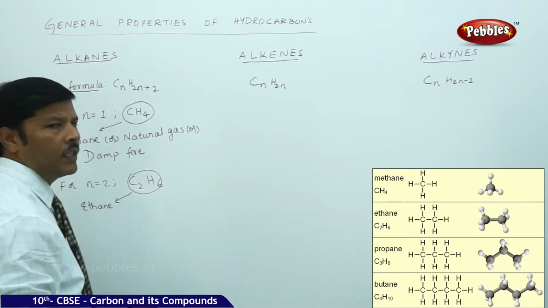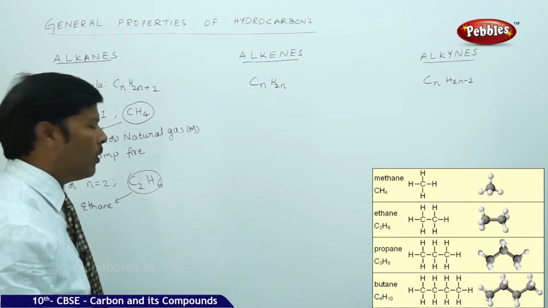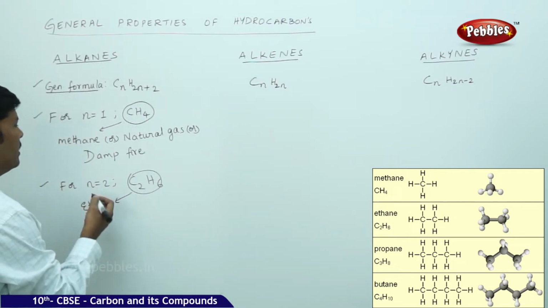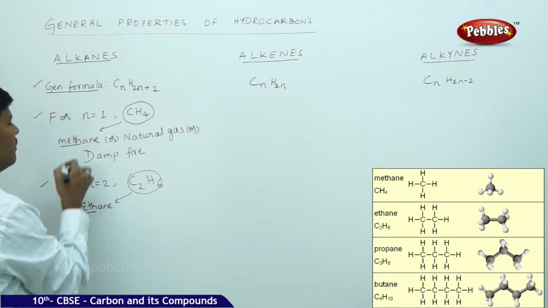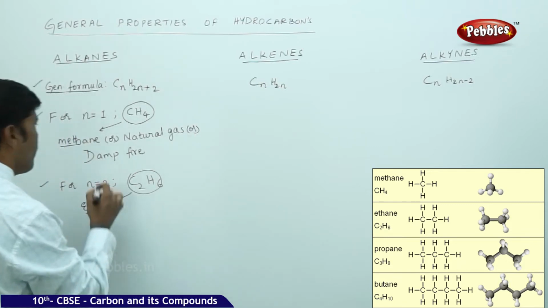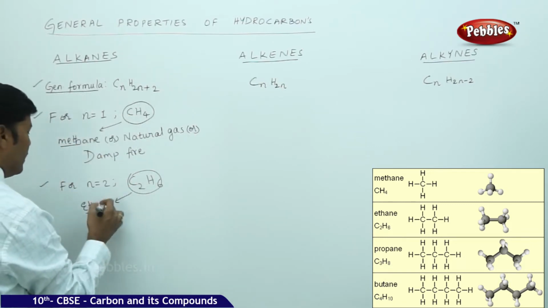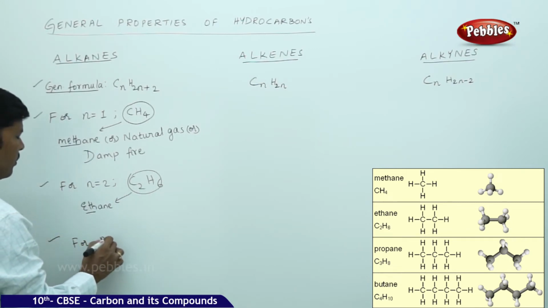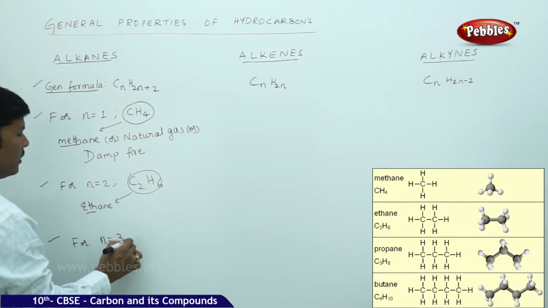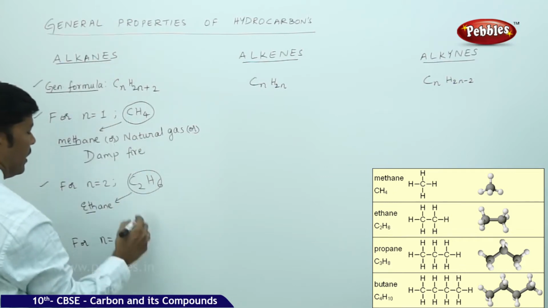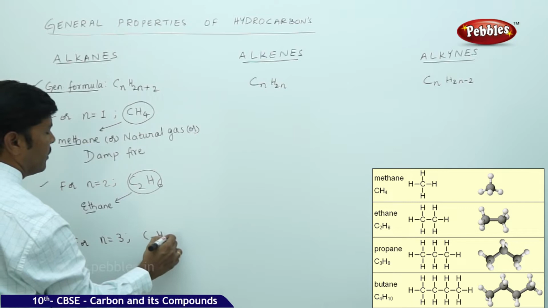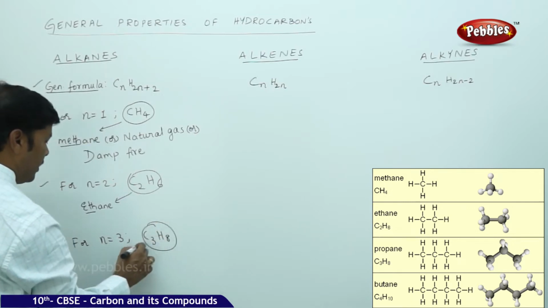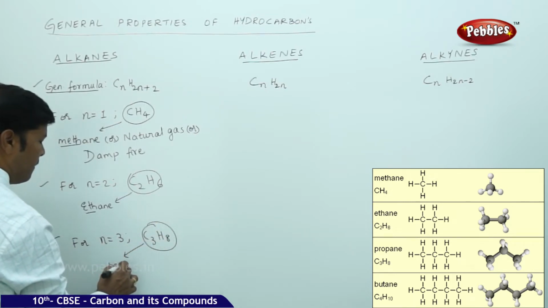So the root word of the given hydrocarbon always keeps changing. Here the root word is eth and here the root word is meth. So here CH4 is methane and C2H6 is ethane. Similarly, if you go for the next higher n value, n is equal to 3, then you get the next higher hydrocarbon of alkane, that is C3H8. So the C3H8 we call propane.